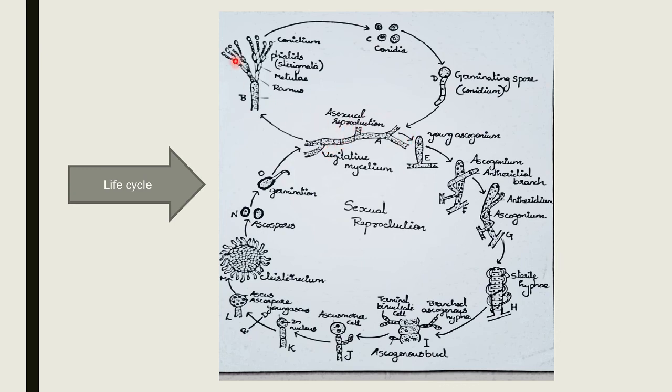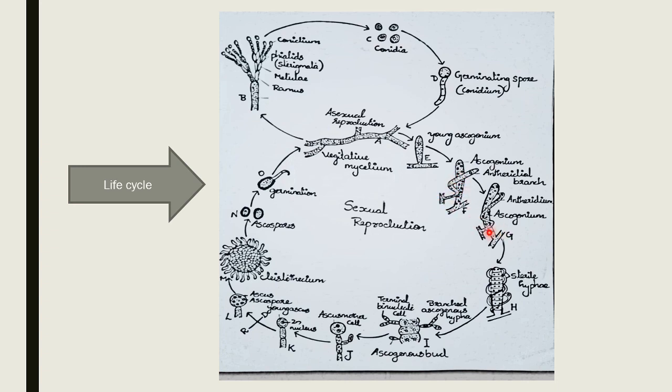This shows asexual reproduction where conidia formation occurs, and those conidia germinate to produce the new haploid mycelium. And this is the diagram showing sexual reproduction. This is the female sex organ, the ascogonium, and this is the male sex organ, the antheridium.